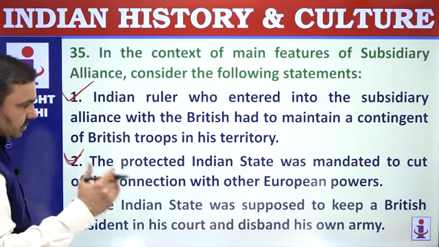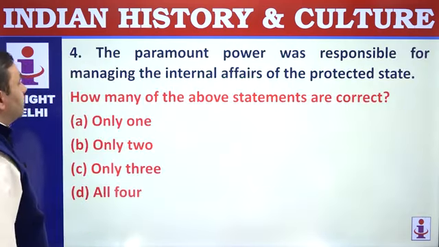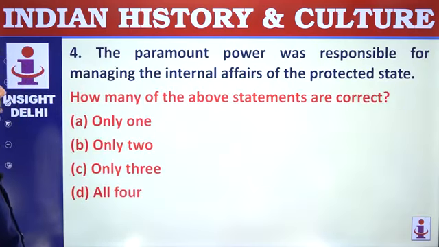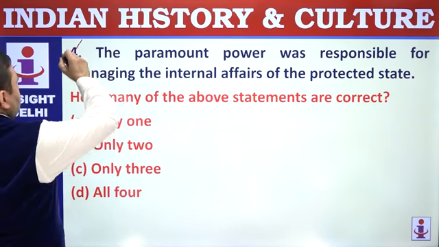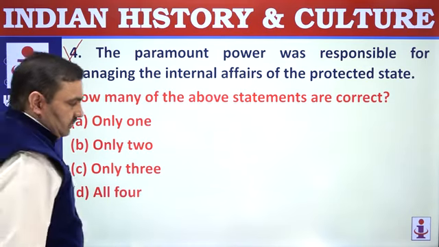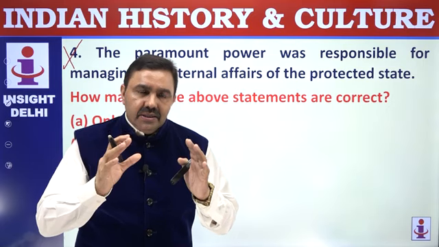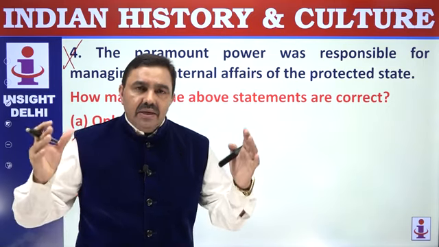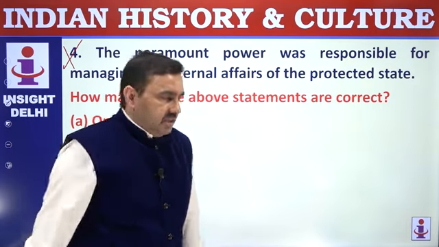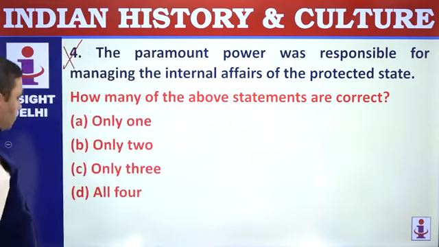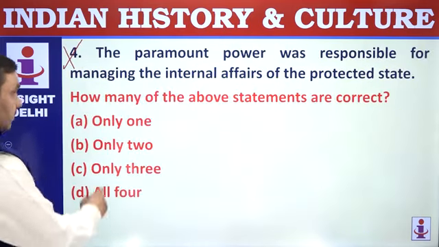The Indian state was supposed to keep a British resident, that's correct. The paramount power was responsible for managing internal affairs of the protected state, not internal affairs. The paramount power was supposed to defend the protected state from every kind of external threat, that was not supposed to interfere in internal matters of the native state. So 1, 2, 3 are correct, only 3.